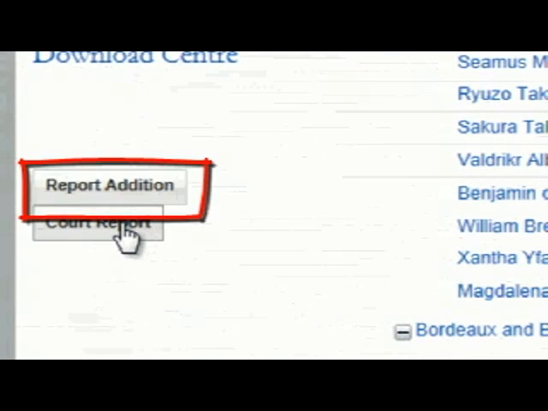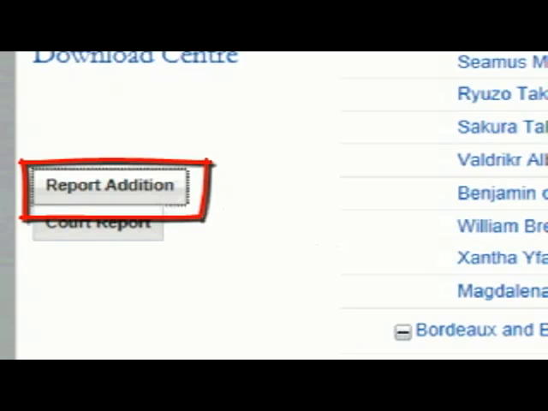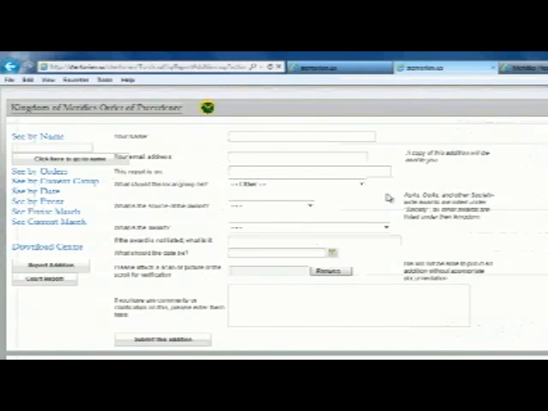Another thing we can do with this website is make an addition. A report addition is similar to making a court report. When we click on here, these are for things that were reported but were missed.